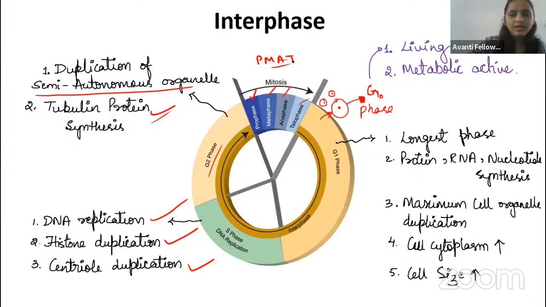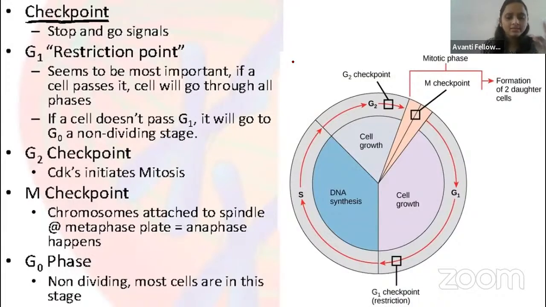So let us go to the checkpoints. There are 3 checkpoints. One is between the G1 and S phase. It checks whether the proteins required for DNA replication were correctly synthesized, and whether the DNA is correct or not. If the DNA has any mutation, it will not be sent to the S phase. It will repair the DNA and only then send it to the S phase. This is the G1 checkpoint.